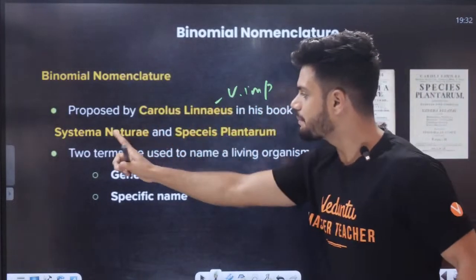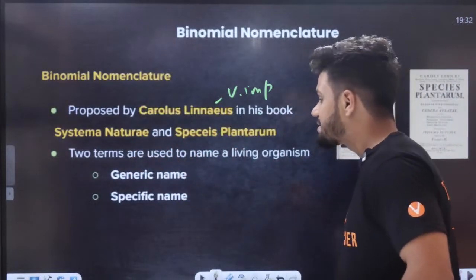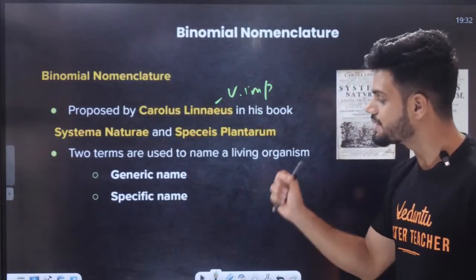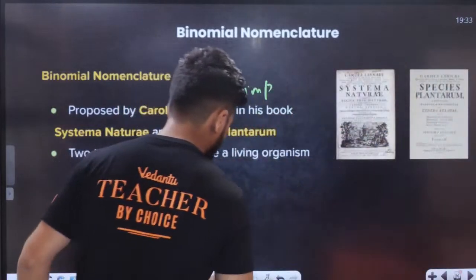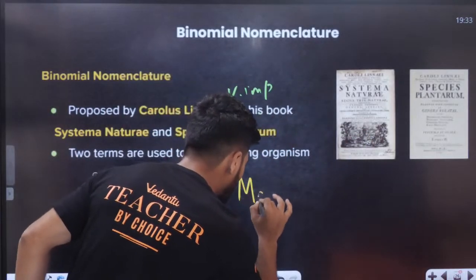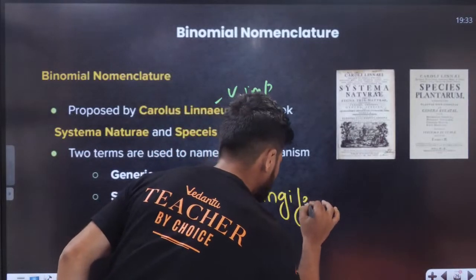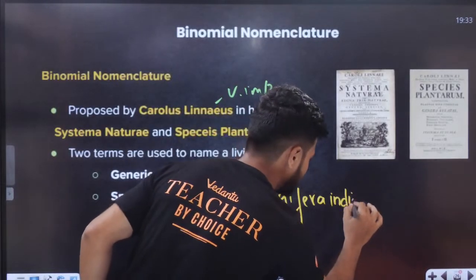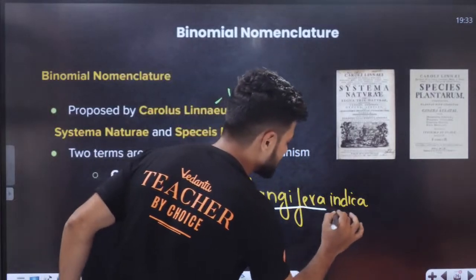In his books Systema Naturae and Species Plantarum, two books written by him, there are two terms, students. Every single scientific name has two different terms. One is called the generic name, the other is called the specific name or species epithet. I'll give you a simple example. Let's take mango only. The mango scientific name is Mangifera indica. Not indica car. Indica means Indian thing.